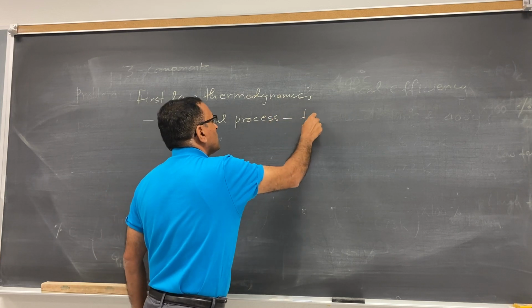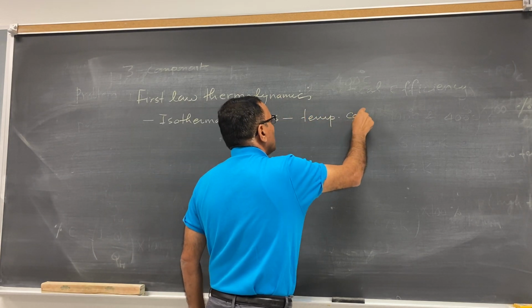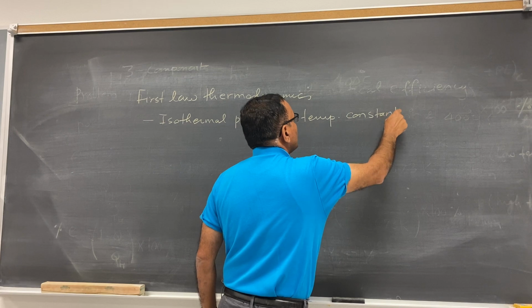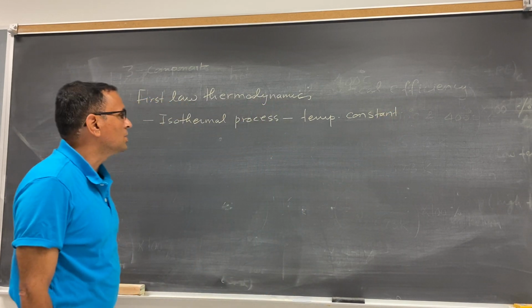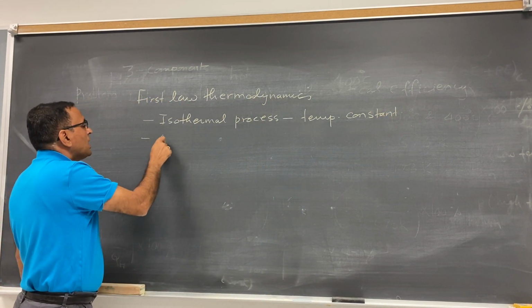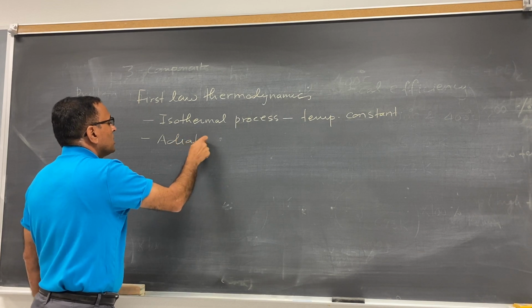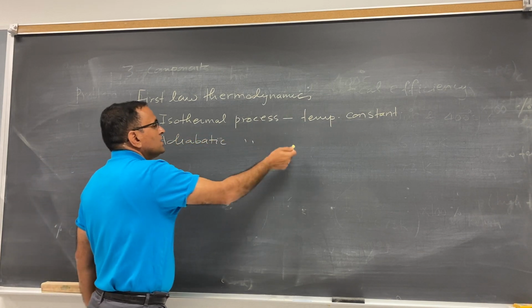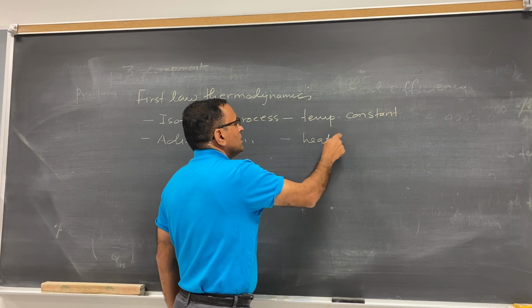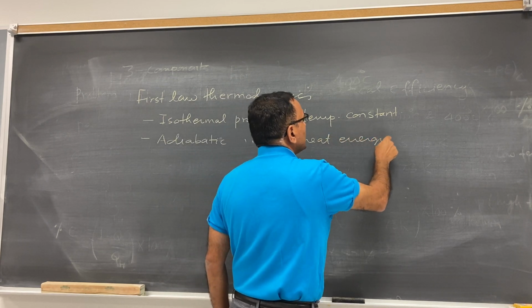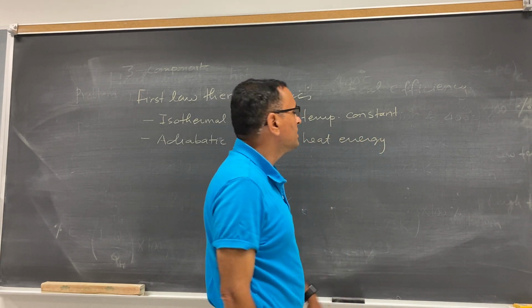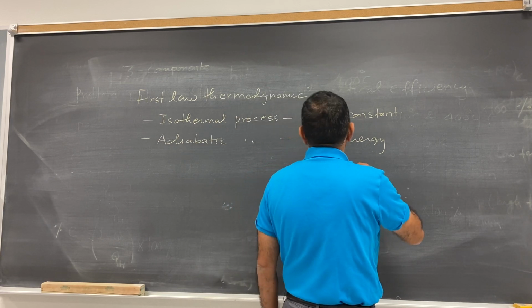This is temperature constant. The process carried out at constant temperature, that is called the isothermal process. Another one is adiabatic process. Heat energy constant here, so you can say that the process carried out at constant heat energy, that is adiabatic process.